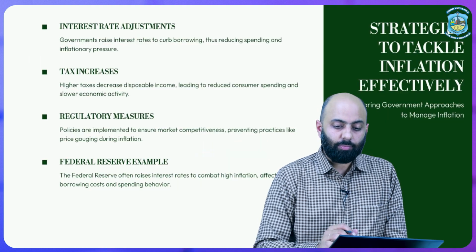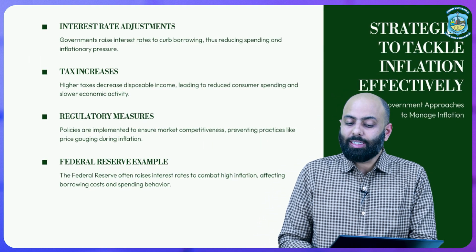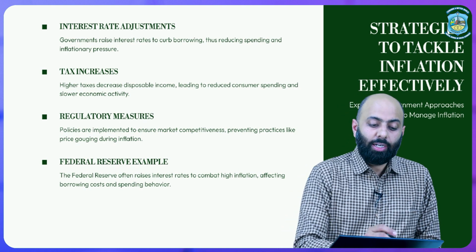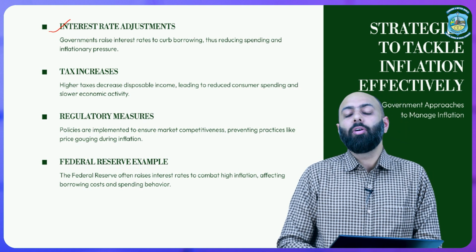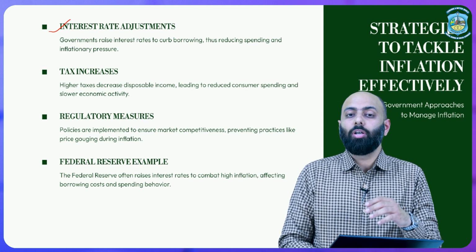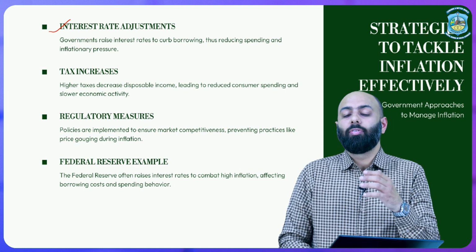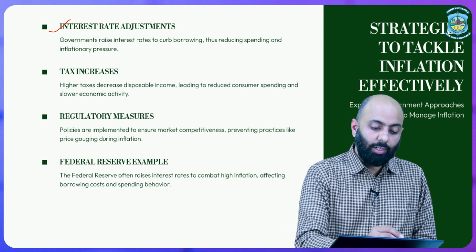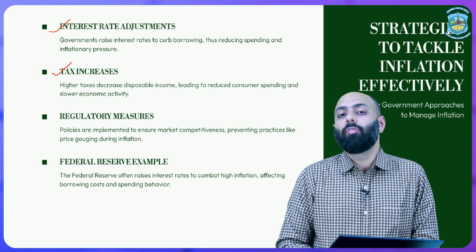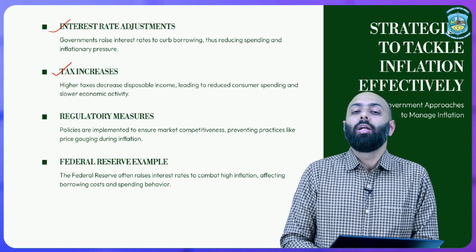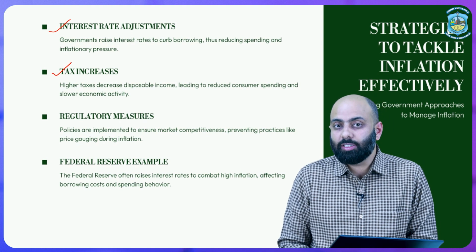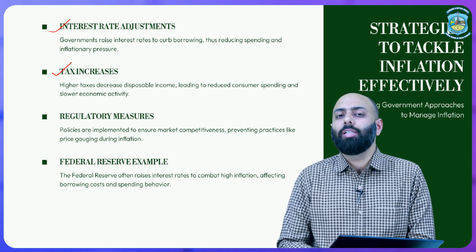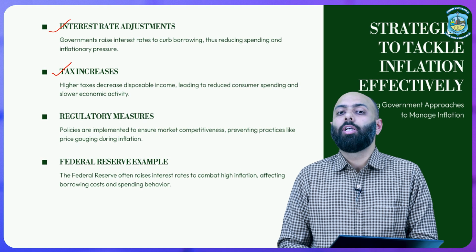Then let us talk about certain strategies to tackle inflation effectively. Number one, interest rate adjustment. The government would try to curb borrowings. It will not give more loans, but rather take more savings, which will be used for more investment. Then interest rate is also a very important thing. Consumers are going to be imposed with certain taxes, so that the excess demand they are making in the economy, which may be unnecessary demand, could be cut down.